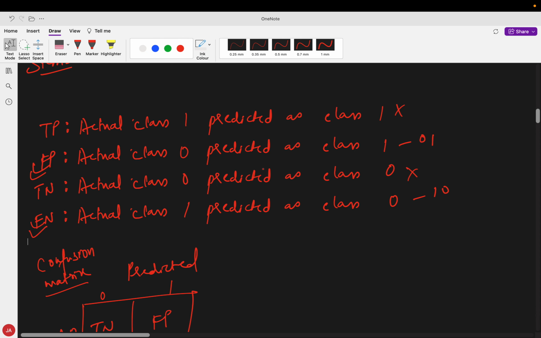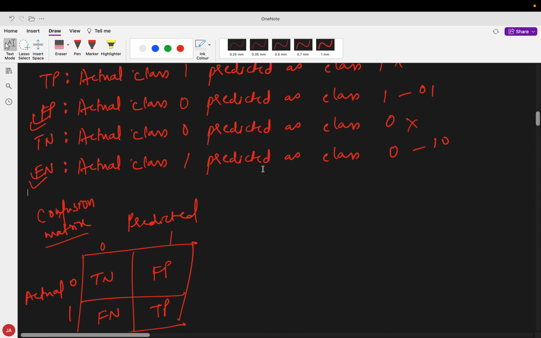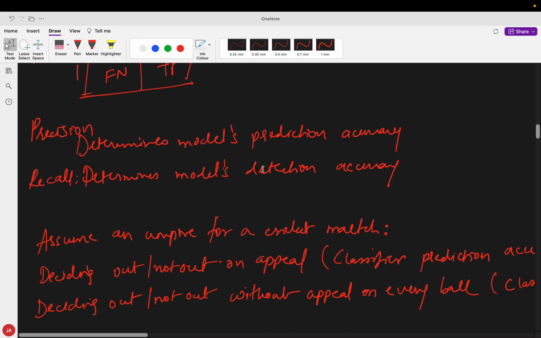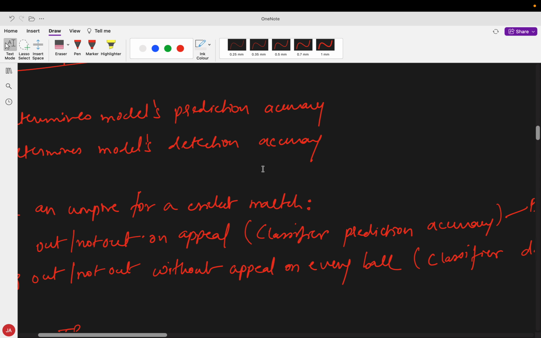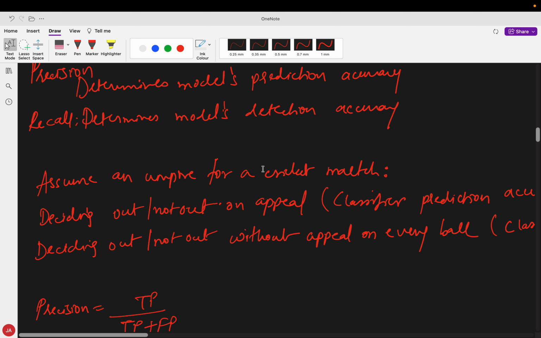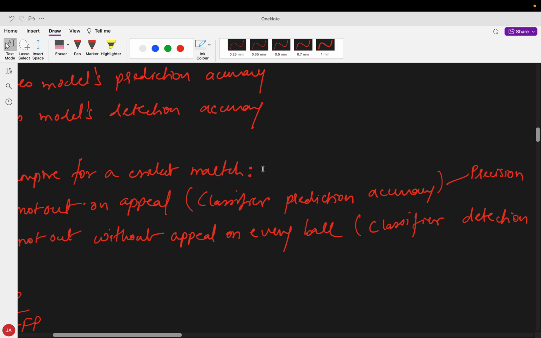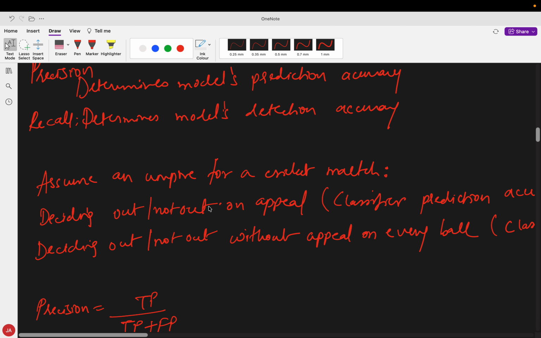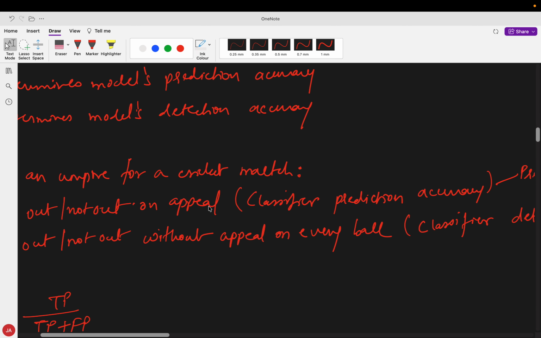So FP relates to my precision. Let's assume an umpire for a cricket match as an example. For a false positive, let's say when the opposing team appeals to the umpire, the umpire has to decide whether it's out or not out for an LBW.